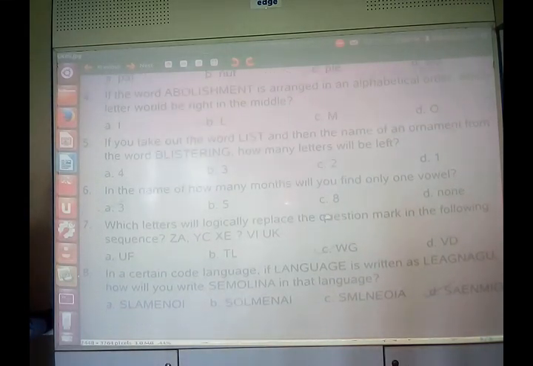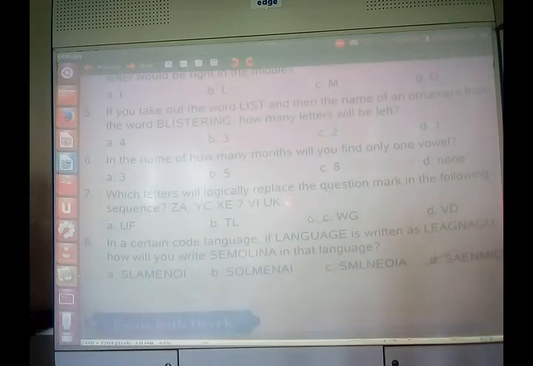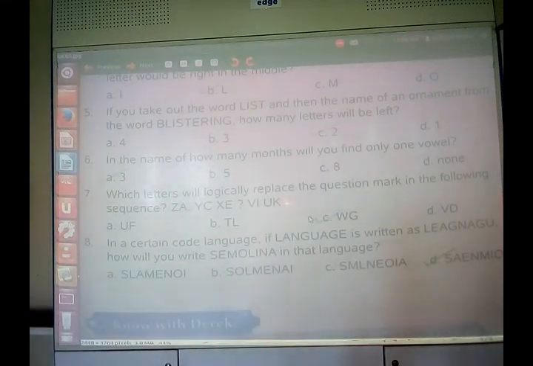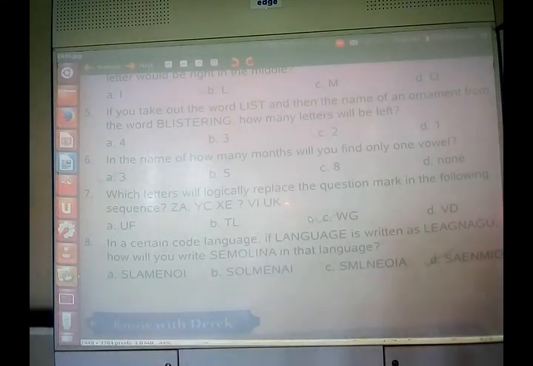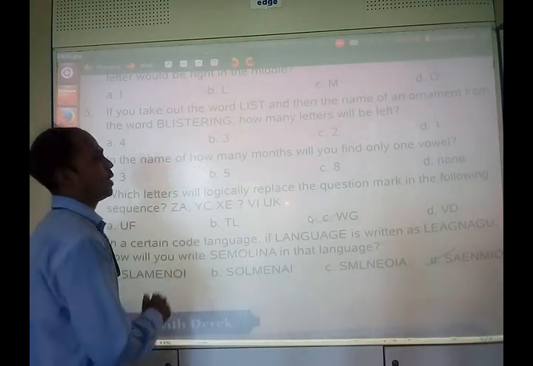In the names of how many months will you find only one vowel? A, E, I, O, U are the vowels. So if I take January, it has more than one vowel, so we can't take January. February also has more than one vowel, right? If I talk about June, U and E, that also has more than one vowel. So you have to find out the names of only those months that have only one vowel.